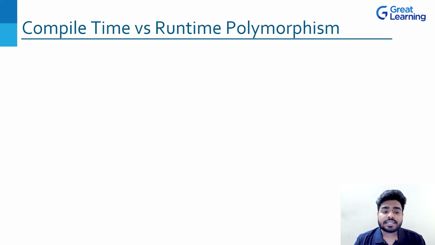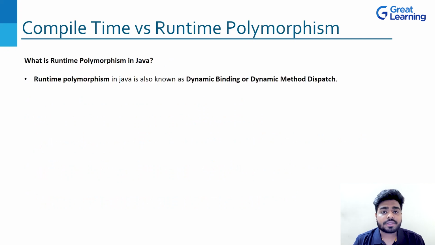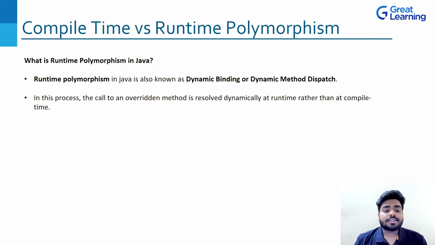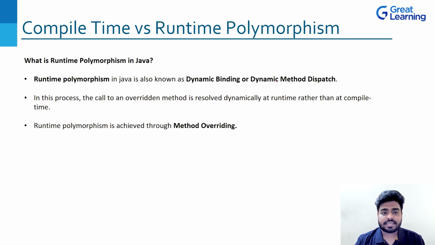Now, when it comes to runtime polymorphism, it's the same thing, but the execution of the method overriding program happens in runtime. And that is why it is called runtime polymorphism. So runtime polymorphism in Java is also known as dynamic binding or dynamic method dispatch. In this process, the call to an overridden method is resolved dynamically at runtime rather than at compile time. And that is what is named as runtime polymorphism. Runtime polymorphism is achieved through method overriding, which we have seen.